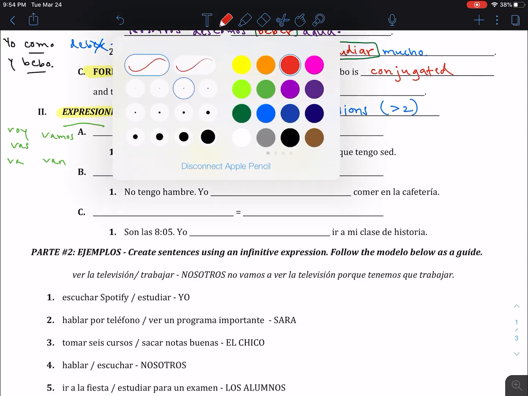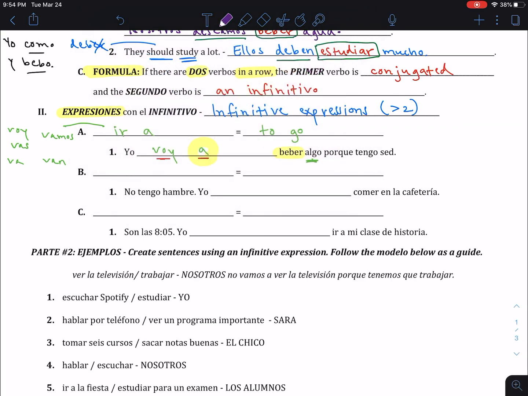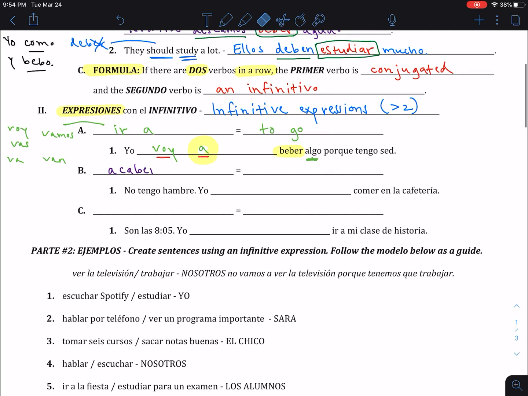Okay? Let's go ahead and look at another example, which is a variable or an expresión that you probably have seen in your notes, like on your, maybe on your Quizlet or on the packet, and it is acabar de, which means to just have done something. No tengo hambre.